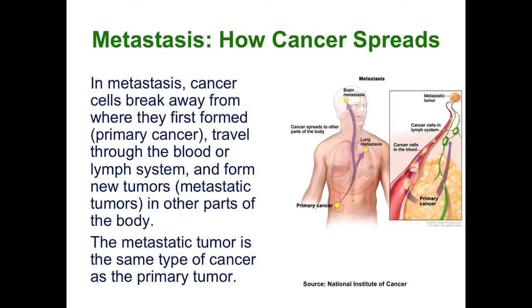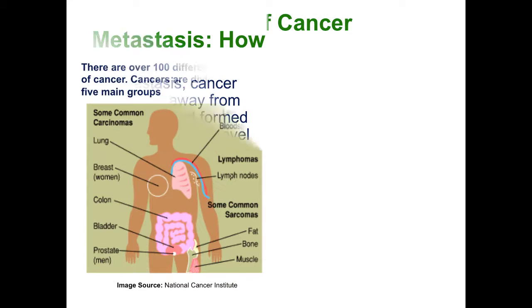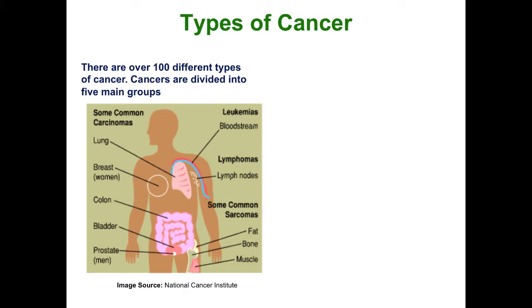Most cancers are named for where they start. For example, cervical cancer starts in the cervix, but if it spreads to the lung or any other part of the body, it is still called cervical cancer. Cancers are divided into 5 main groups.